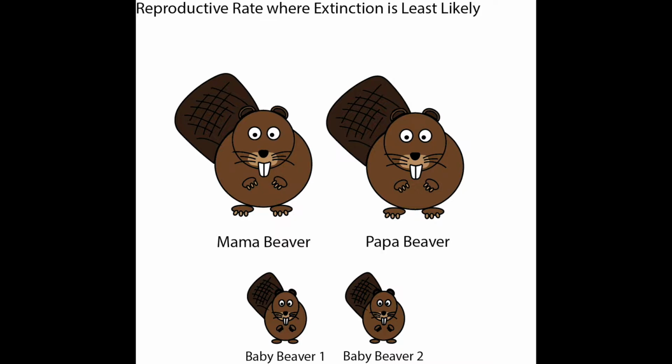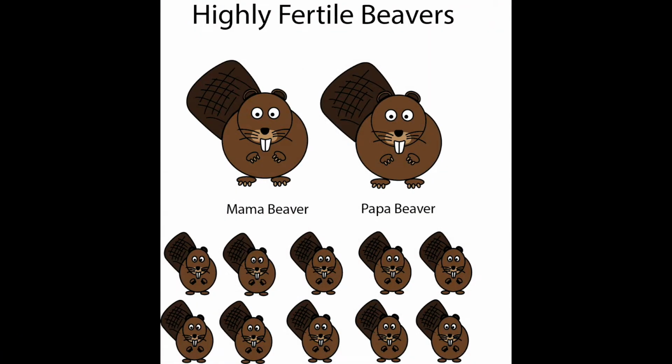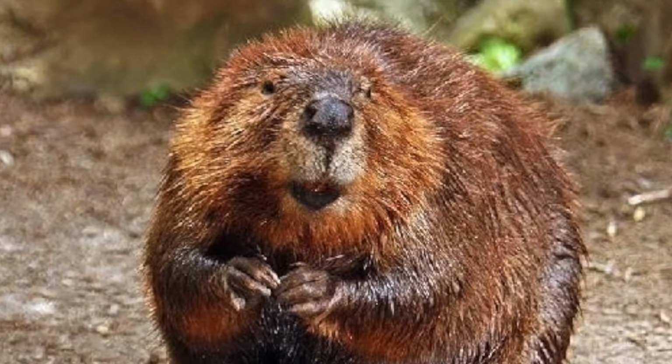Now, let's say a few beavers can really heat things up in their dam and they produce 10 offspring a year rather than 2. Their baby beavers grow up to also produce 10 beavers a year. Eventually, the highly fertile beavers will dominate the population. Because the ecosystem still has the same limited amount of resources, all these beavers will starve.